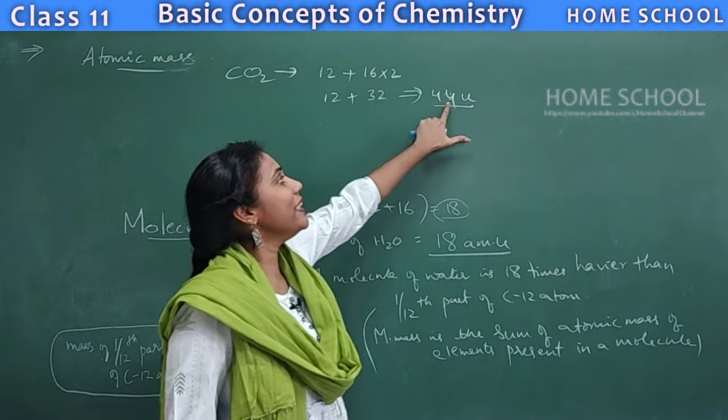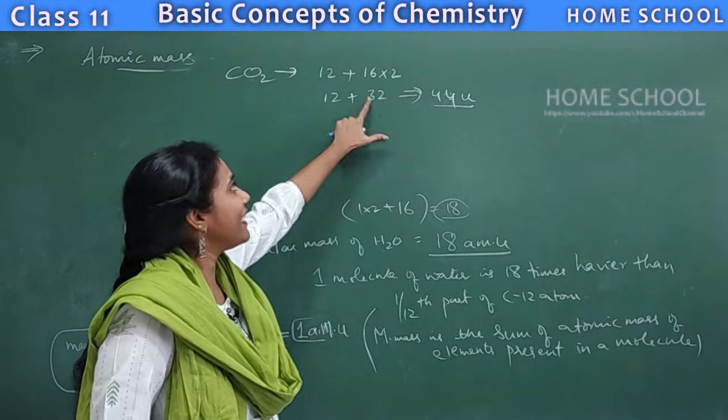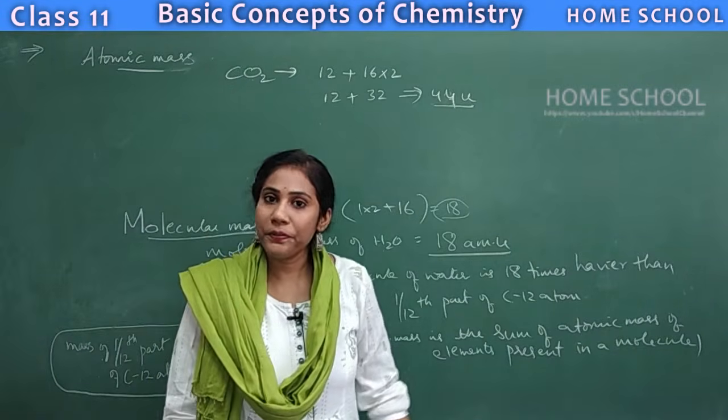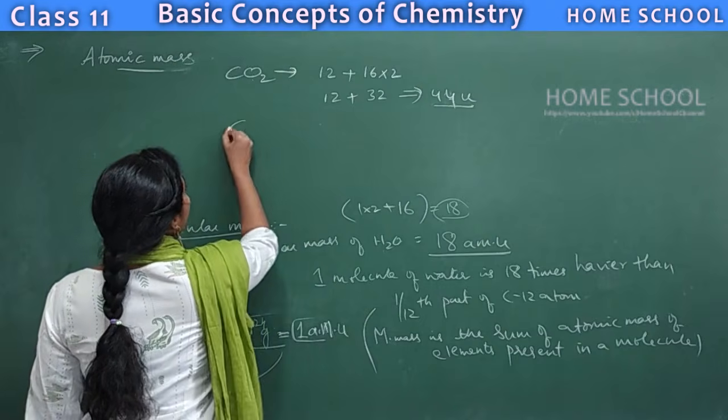That is the real meaning, but practically we can calculate just by adding the atomic masses of all elements.